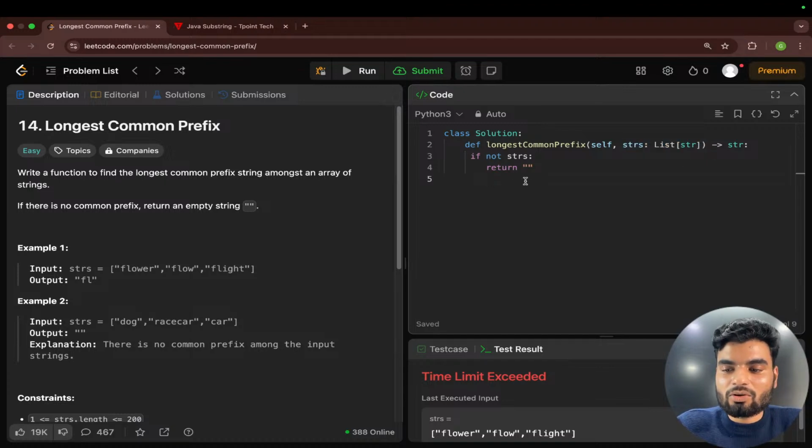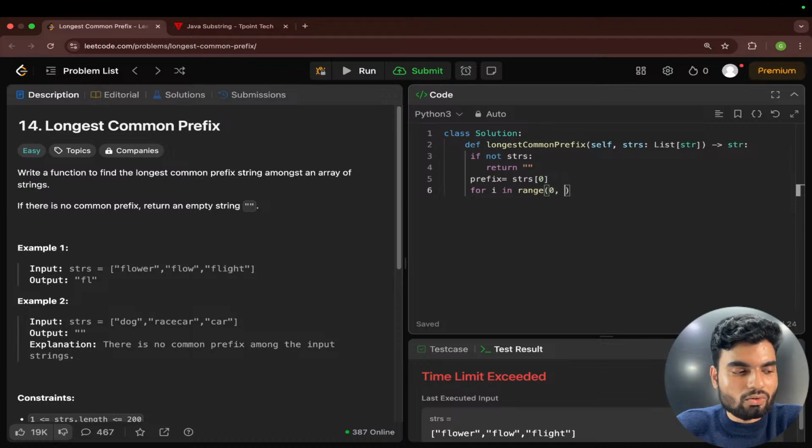Then the same thing we were doing in Java, we will have one string. Let's suppose I name it prefix. I will have this from index 0 of strs. Then I will run my for loop to check the whole strs array or list. So I will have for i in range, in the range of what?